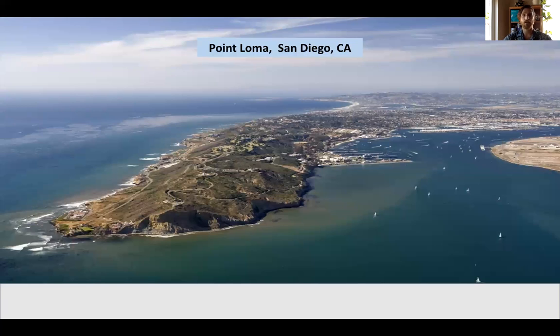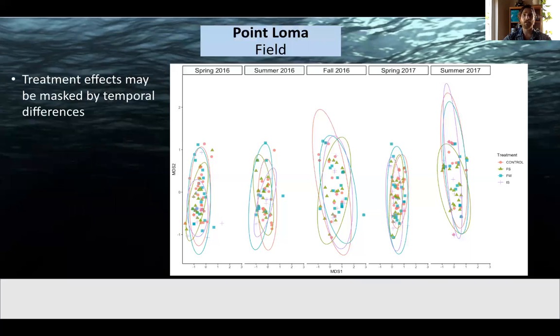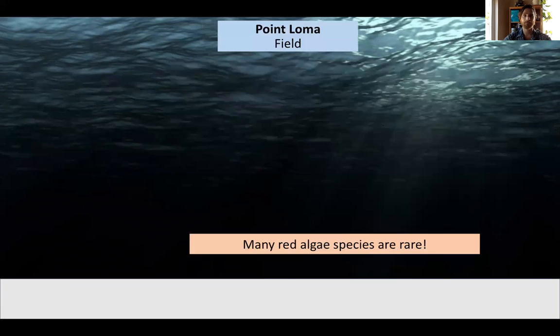Now onto our results. I'm going to report our results based on region separately, starting with Point Loma in the south. Here we see our communities oriented in multi-dimensional space, separated by sampling period. These NMDS plots show our assemblages across all treatments, and clearly there's no real pattern. Our plots group out by time, but treatments all look similar to one another.